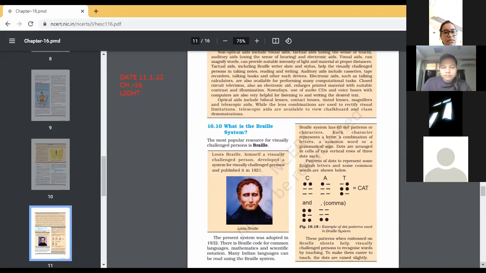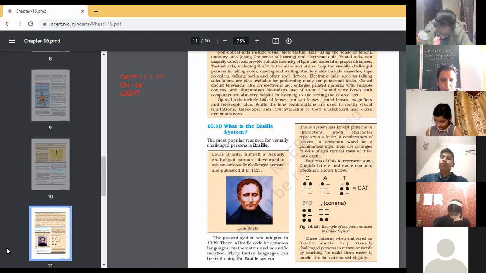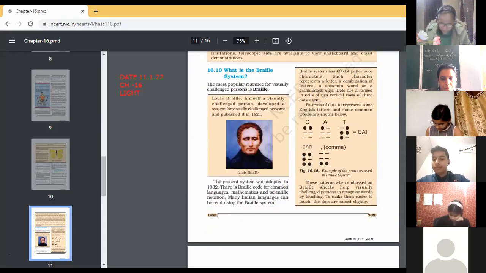What is the Braille system actually, and who discovered it? The most popular resource for visually challenged persons is Braille. The present system was adopted in 1932. There is Braille code for common languages, mathematics, and scientific notation. Many Indian languages can be read using the Braille system.